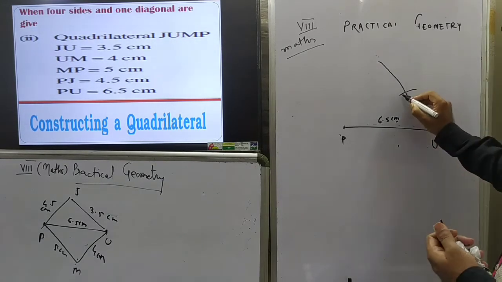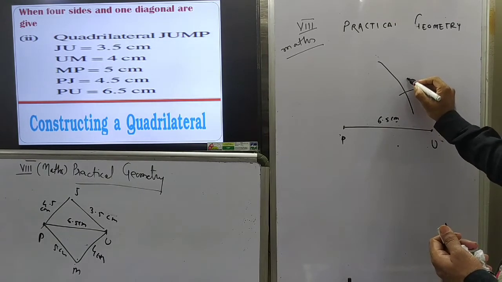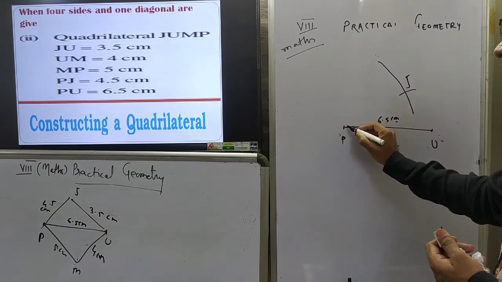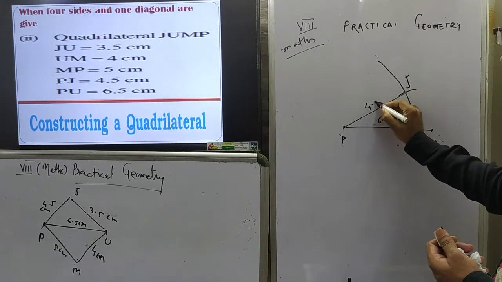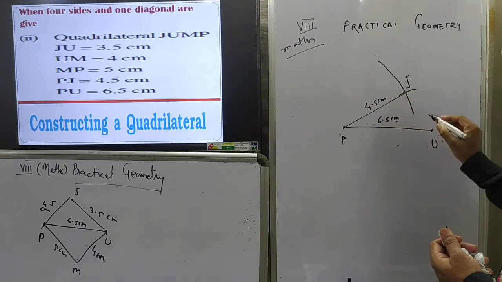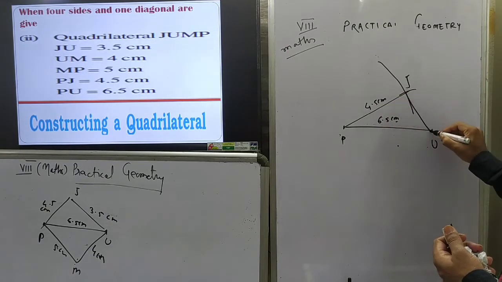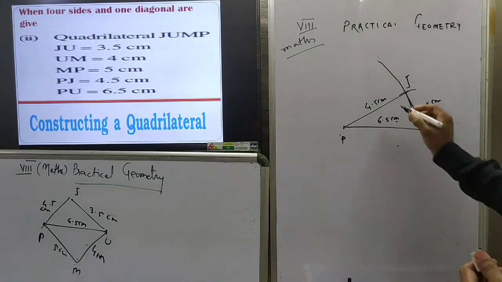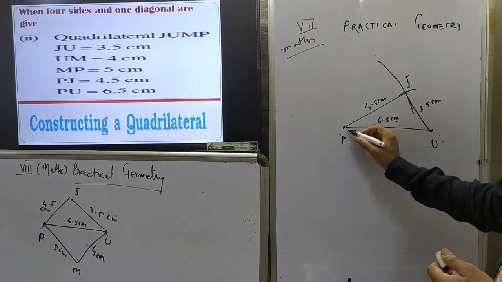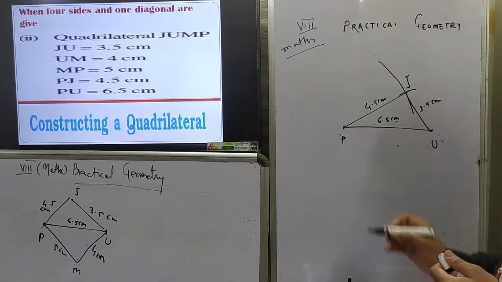The point where these two arcs intersect each other is J. J is 4.5 centimeter away from P, and from U it is 3.5 centimeter. The resulting triangle is JUP.